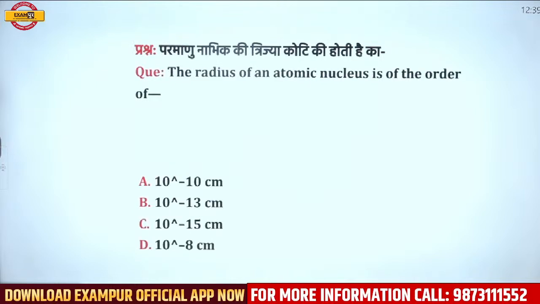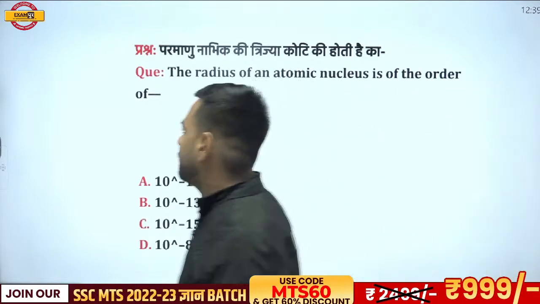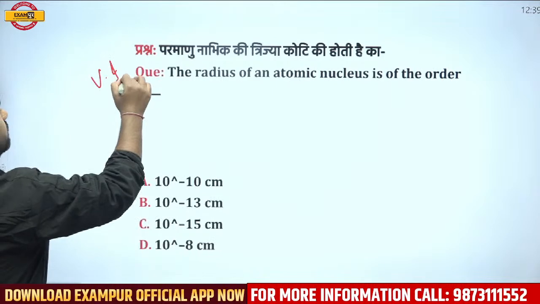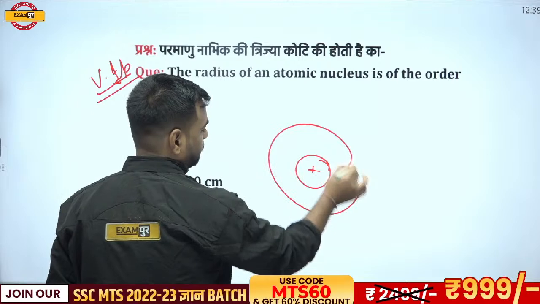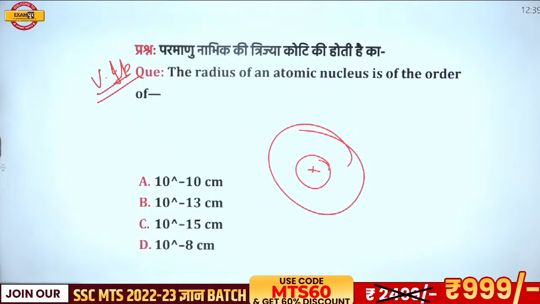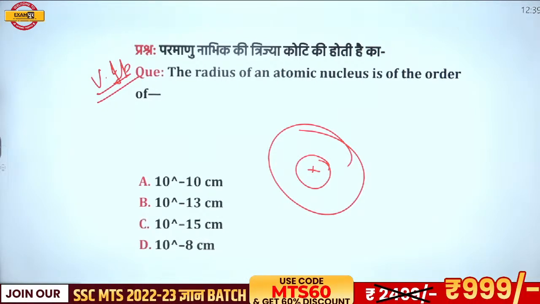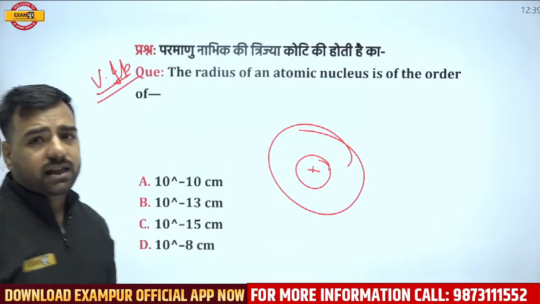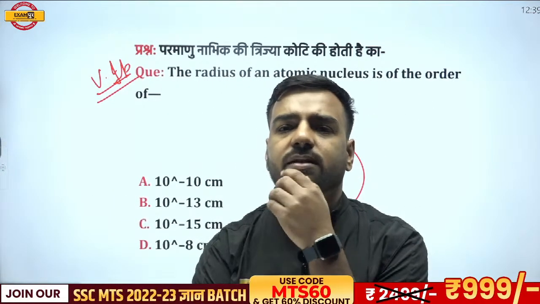Great. Next, the radius of an atomic nucleus is of the order of what? Now this question is asked in the examination. Very important question. When we are talking about any atomic nucleus, you have to tell me its radius is in the order of what? So Akhilesh is going with C, that is 10 to the power minus 15. Saurav is going with D, 10 to the power minus 8. Siddharam, your answer is pending. Siddharam Loni, what do you think? What is the correct answer?